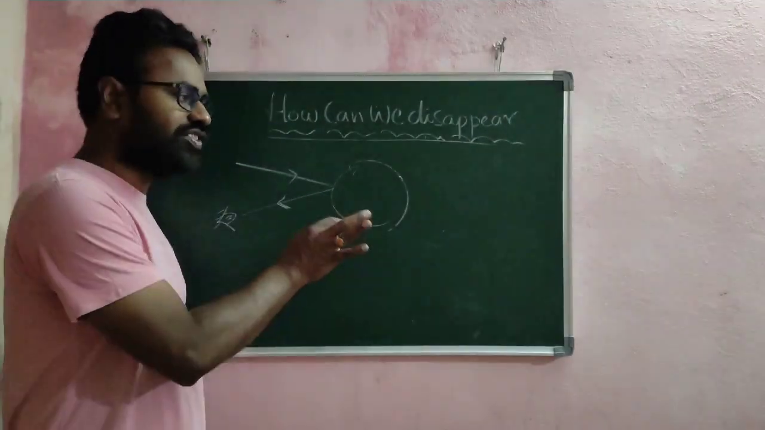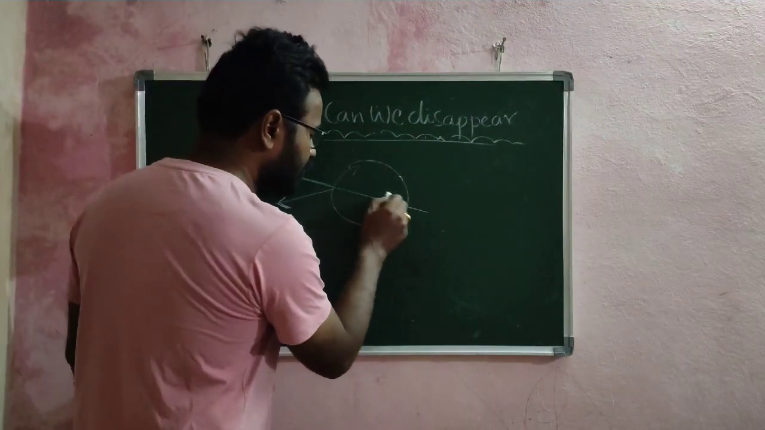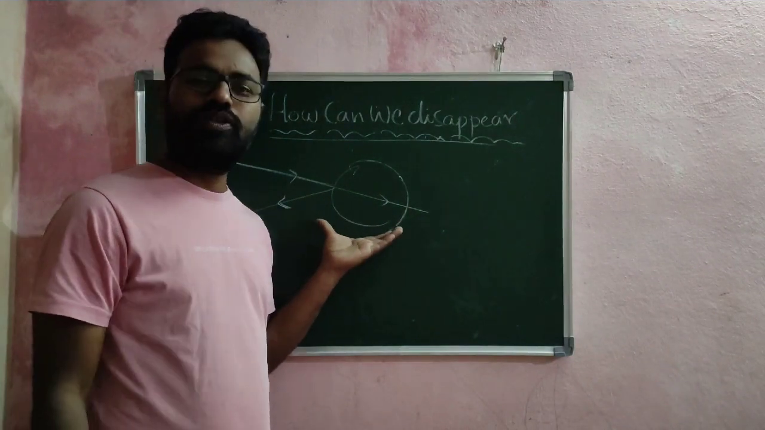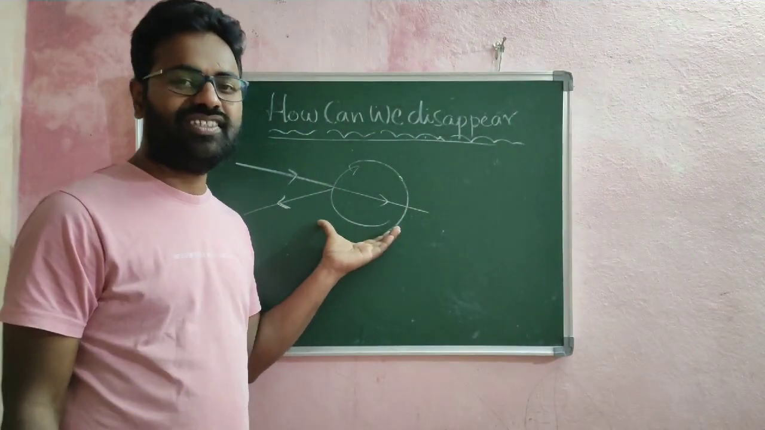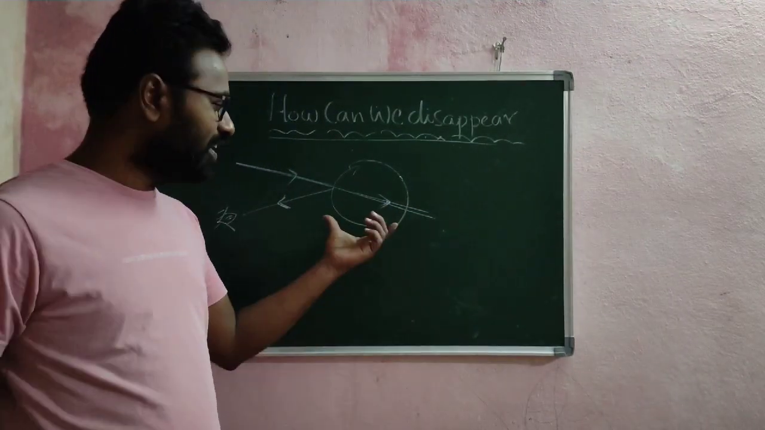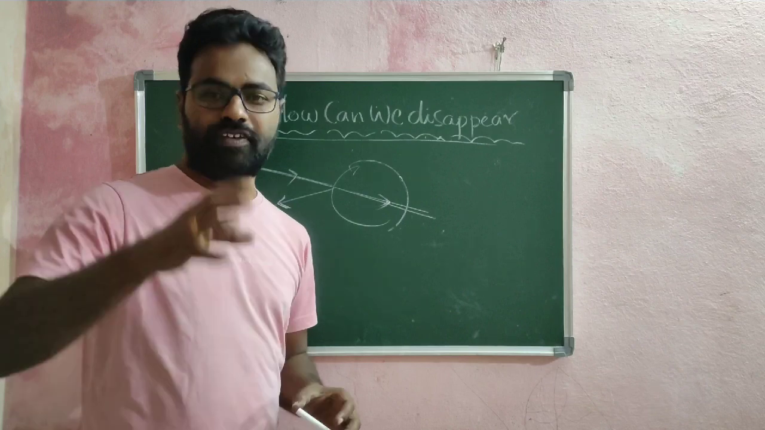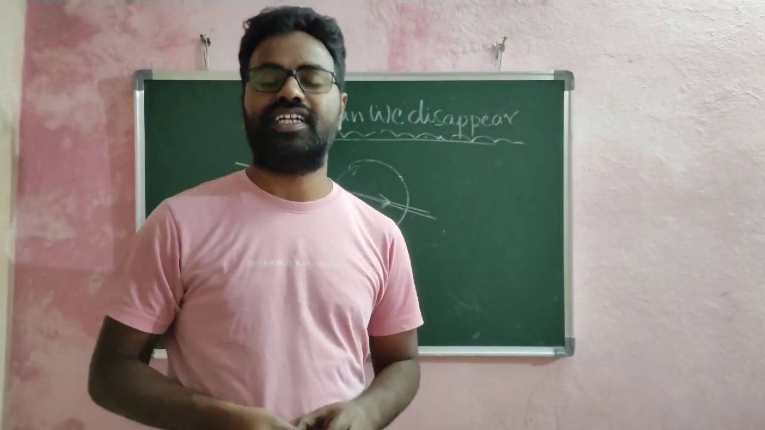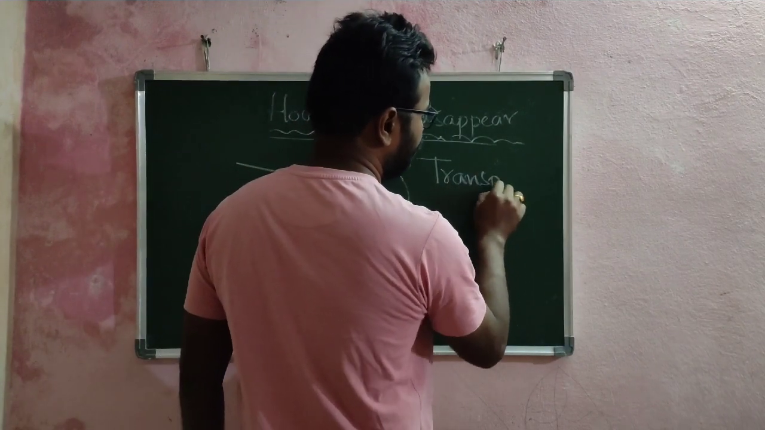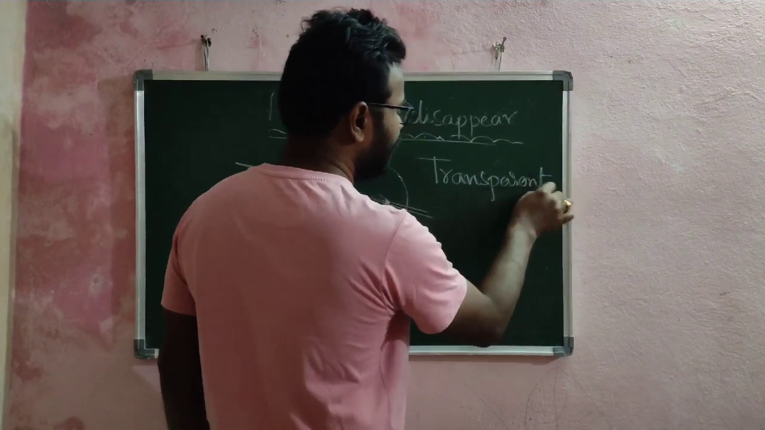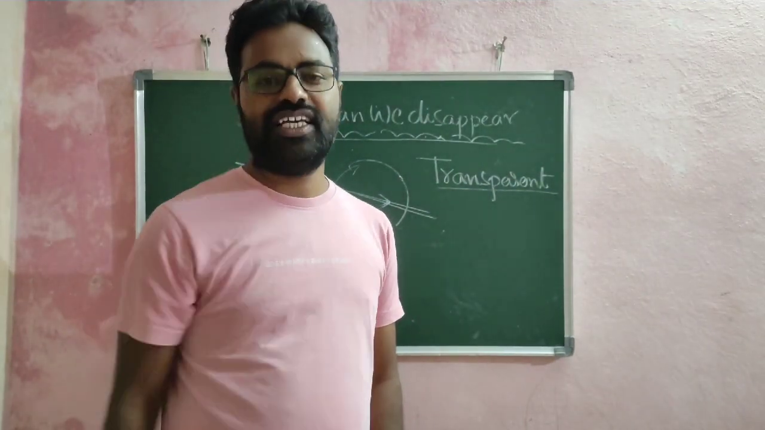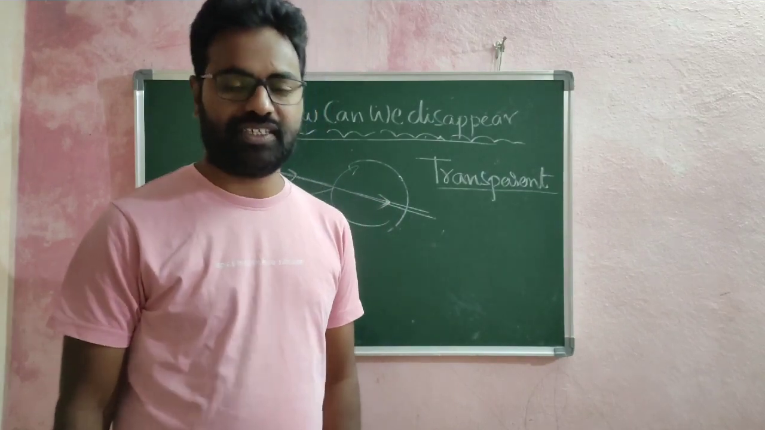So let us assume this light is passed through this object. If this light is passed through this object, are we able to see this object? The question here is, are we able to see this object? If light is passed through this object, we cannot see it. So if light passes through an object, such an object is called a transparent object. The object which allows light to pass through it is called a transparent object.